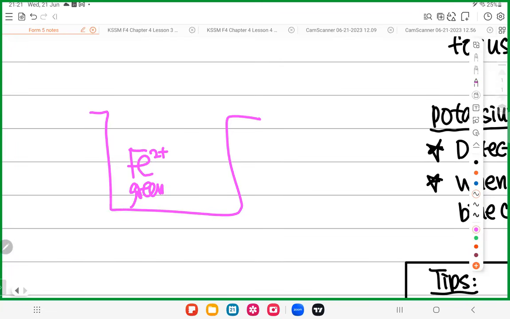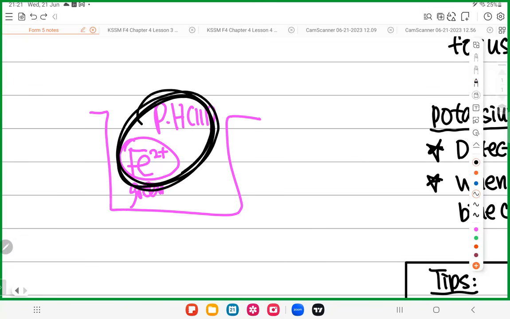But now what happened? This Fe2+ is combined with potassium hexacyanoferrate(III). I'm lazy, so I write the short form. So when Fe2+ combines with potassium hexacyanoferrate, this whole thing will give you a dark blue color.